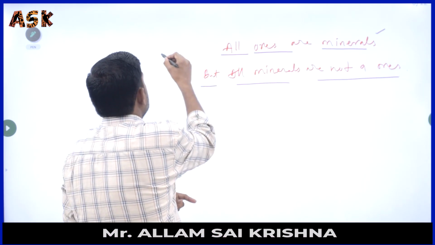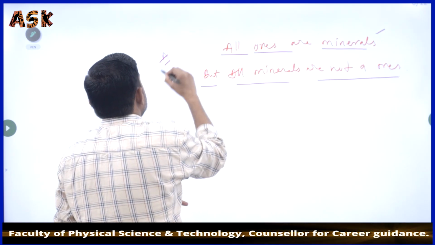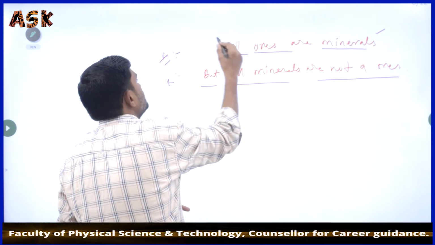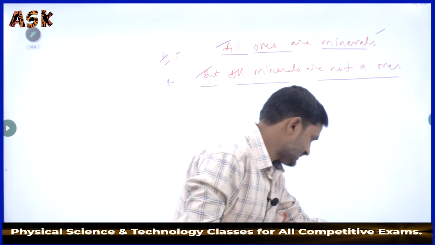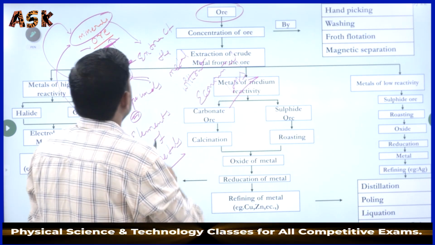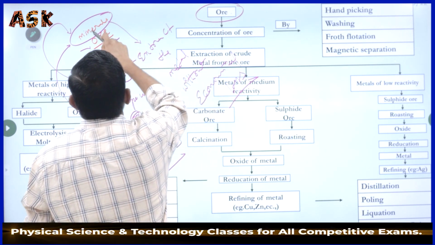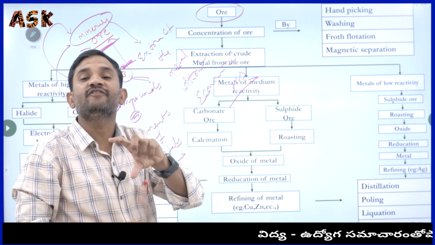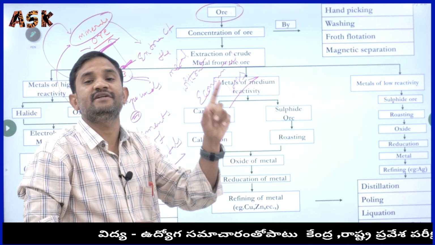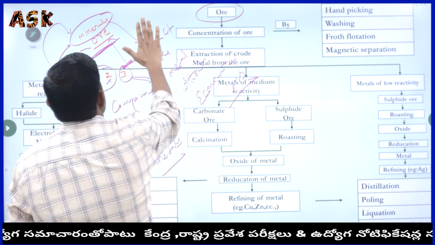It may be possible that they ask an assertion and reason type question: are these two statements right? Is it clear? Now we have the concept of ore and the concept of minerals, and the difference between minerals and ore.